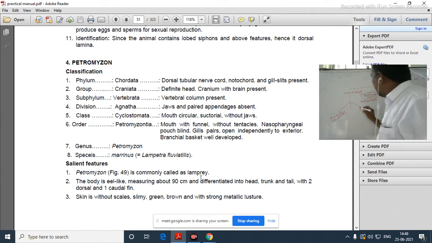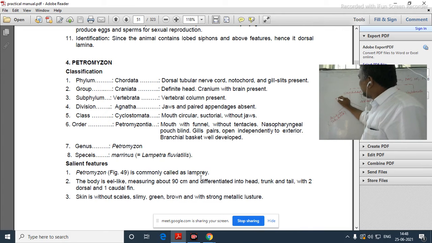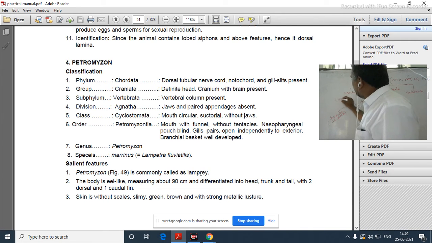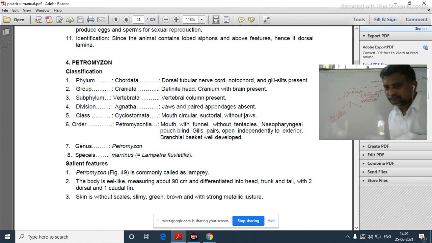In Urochordata, one character to remember well: notochord is present in the tail of that organism.